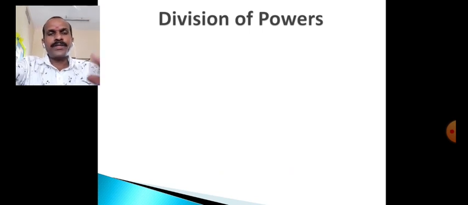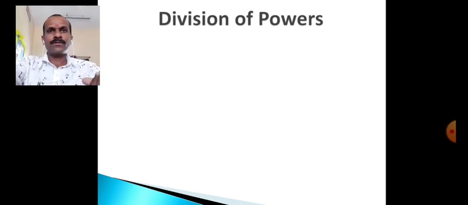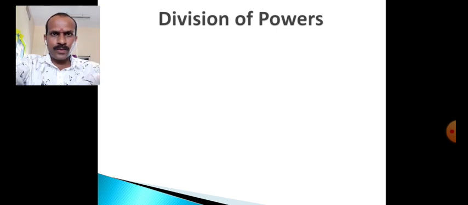Then, as we have already studied, there are two governments in the country, that is the union government and the state government. So in the first slide we have studied that the constitution made provisions to make the working of both governments smooth. Out of those provisions, one important provision made by the constitution is the division of powers. Okay, the constitution has divided the powers of the state government and the central government.